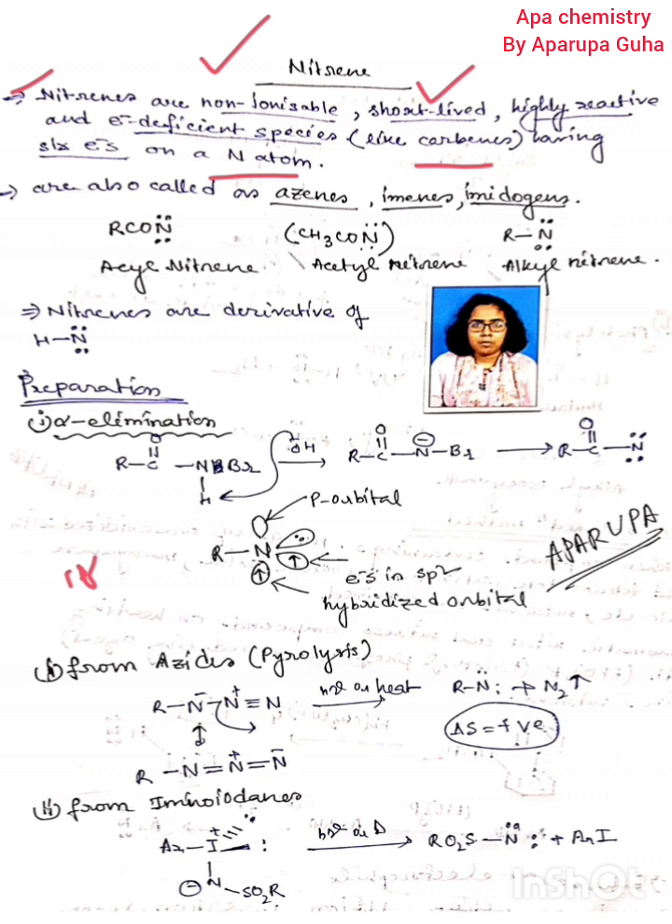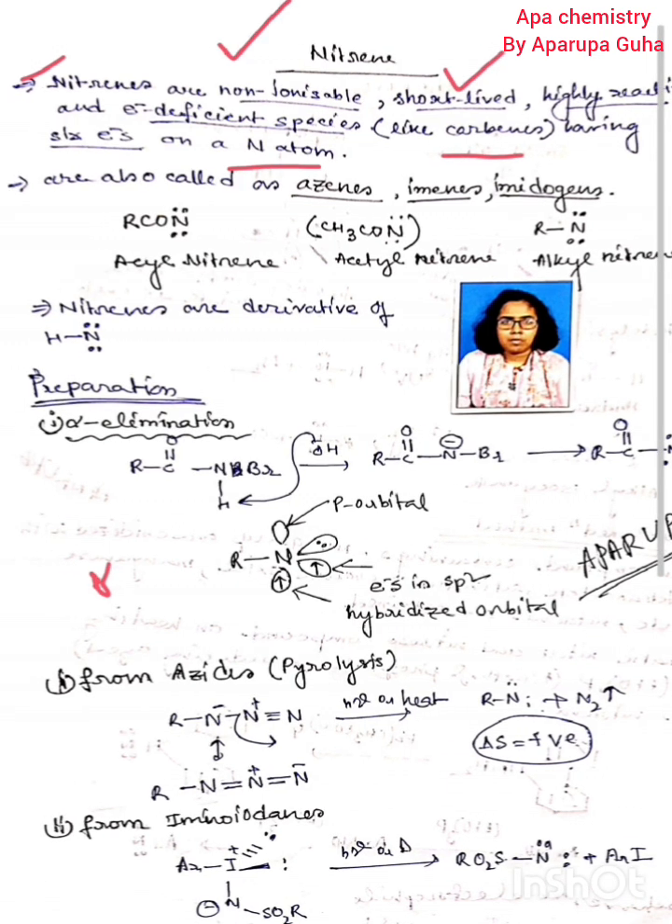If the intermediate is stable enough, its reactivity may be lower, but it is still reactive. Next, electron deficient species like carbene. Next, having 6 electrons on a nitrogen atom. If you write these step by step, these are all the characteristics of nitrene. Next, nitrenes are also called azenes, imenes and imidogens.